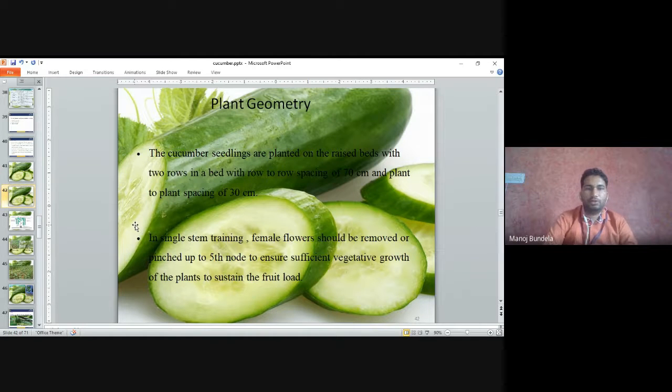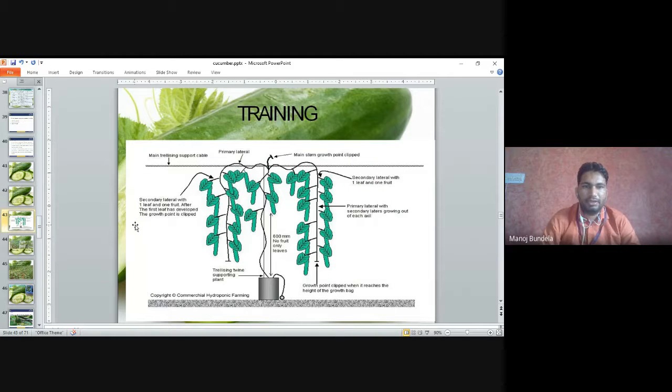Plant geometry: the cucumber seedlings are planted on a raised bed with two rows in a bed, with row to row spacing of 70 centimeters and plant to plant spacing of 30 centimeters. In single stem training, the female flowers should be removed and pinched up to the fifth node to ensure sufficient vegetative growth of the plants and sustain the fruit load. This is the training system we have to use. We allow only one branch to grow, after that we allow two branches like this, which will give more yield.